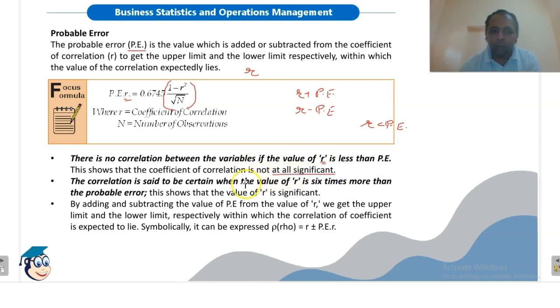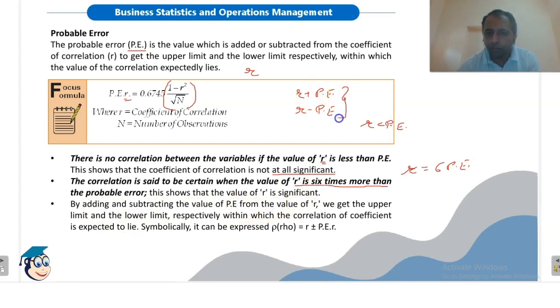The correlation is said to be certain when the value of R is 6 times more than the probable error. This shows that the value of R is significant. So if R is at least 6 times the probable error, then we will say that the value of R is significant, otherwise it is insignificant.